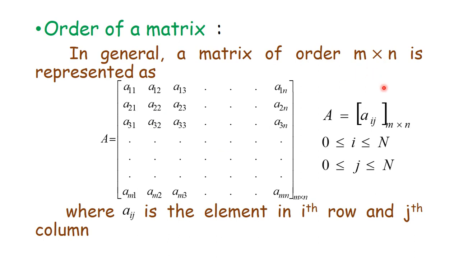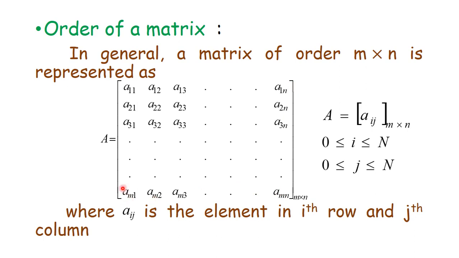We will see in the later slide of this video. But before that, what is the order of this matrix? M by n. So the general form of this matrix is written. After seeing this matrix, you will say that it is very difficult to write such a matrix. So can I write this in a shorter form?